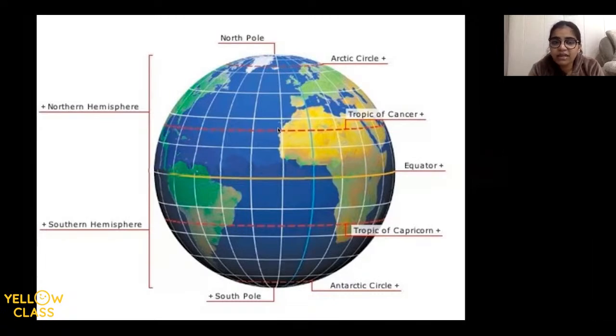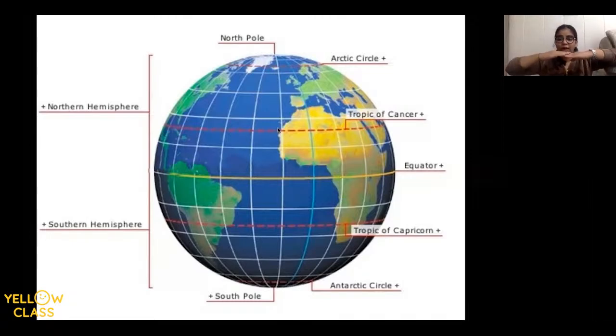So right above the yellow line, we have the north part. We call it northern hemisphere. Can we see this north? So this entire part which is above the equator is northern hemisphere, and the entire part which is below this equator is called southern hemisphere. Okay.